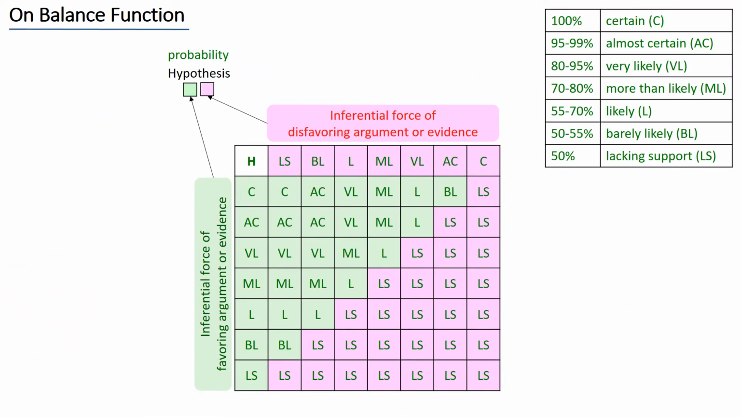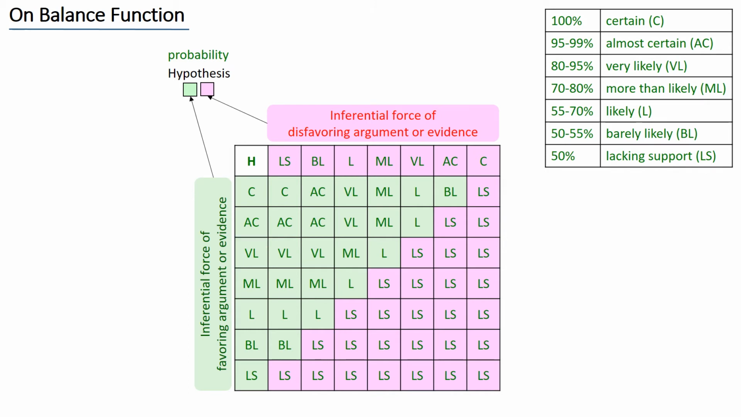This shows the on-balance functions that can be automatically used by an argumentation system such as Cogent to balance favoring and disfavoring arguments or evidence. For example, if the inferential force of the favoring argument is very likely and that of the disfavoring one is likely, then the probability of the corresponding hypothesis is more than likely.